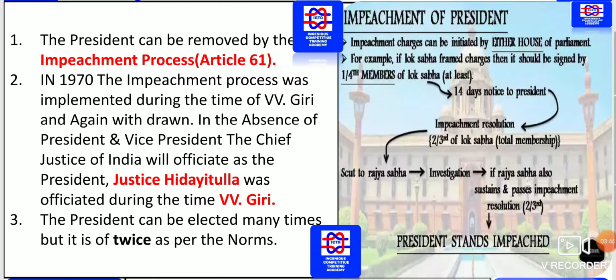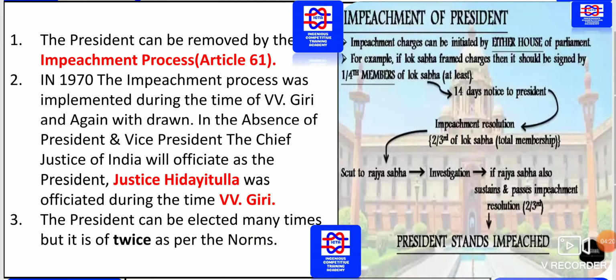Here in 1970, V.V. Giri, the impeachment process came into force and it was withdrawn again. During the absence of the President, the Vice President will be officiating. If the Vice President is also not available, then the Chief Justice of India will officiate. As you can see, Justice Hidayatullah was the Chief Justice, so at that time, during V.V. Giri's time, Justice Hidayatullah took over as President.